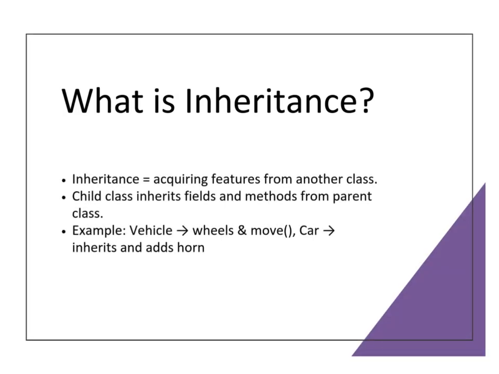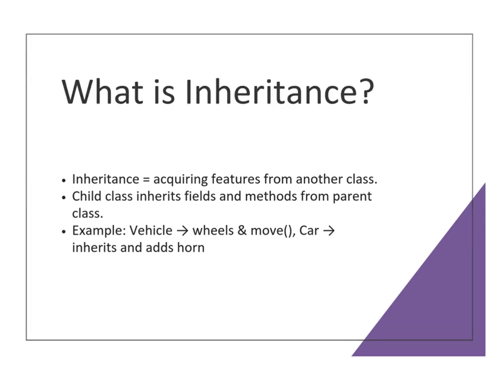Inheritance is like passing down features from parent to child. In Java, a child class can inherit fields and methods from a parent class. For example, a vehicle class has wheels and a move method. A car class can inherit these and add its own features like air conditioning or a horn. This saves time and avoids code repetition.